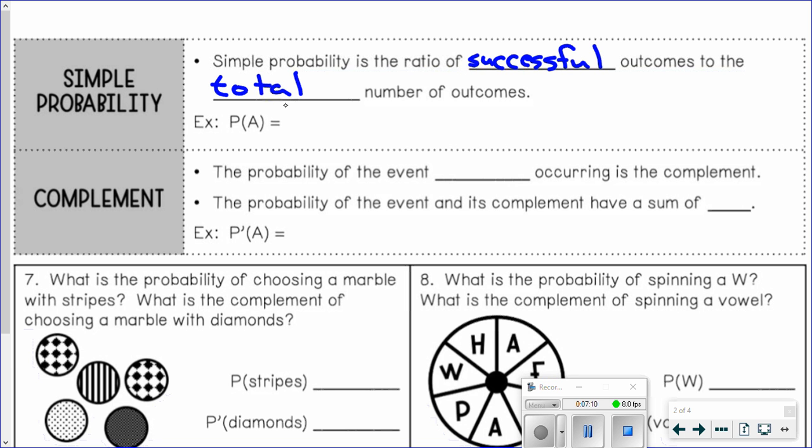And so remember, 1 half means equally likely. So you're equally likely to roll an even number as you are to roll an odd number, right? Or to not roll an even number.